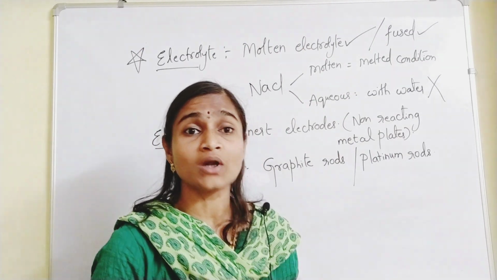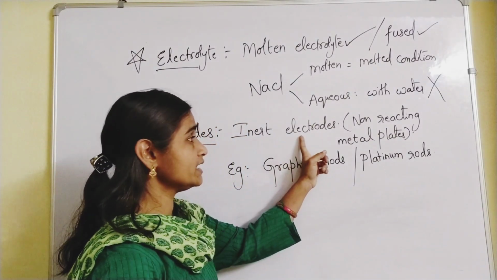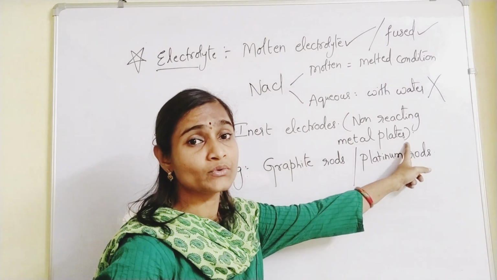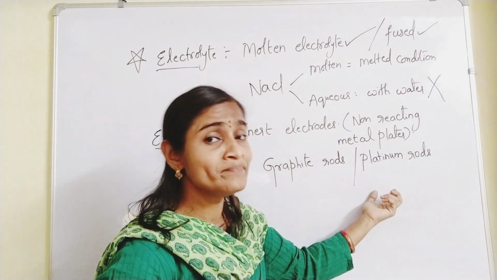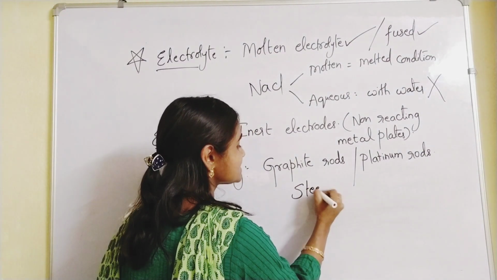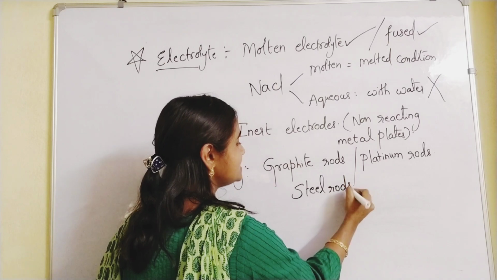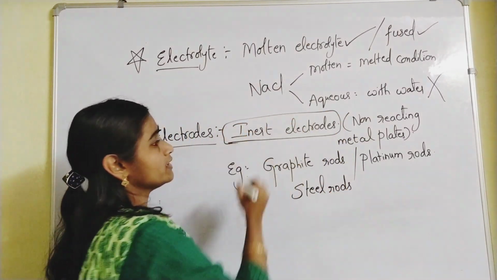So you must take inert electrodes, meaning non-reacting electrodes. Cathode and anode can be either graphite rods or platinum rods, or in some textbooks they may give steel rods. These are all inert electrodes. Please remember that point.